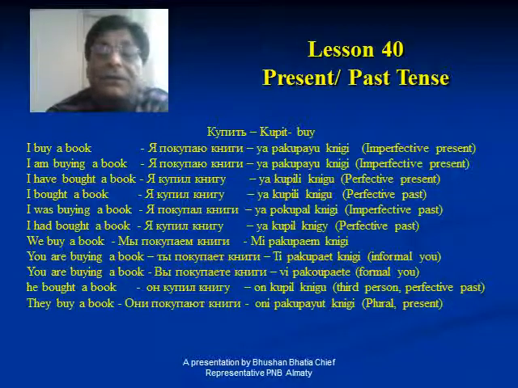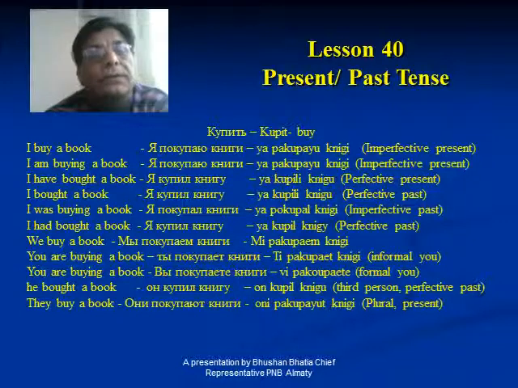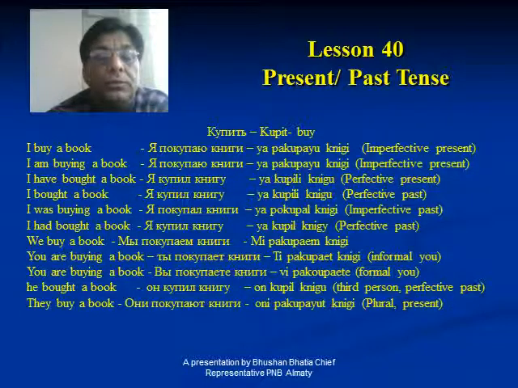But as per Russian, of course, it is present tense, and all present are imperfective because it is not a completion of work. So it will be simply a present tense sentence. When there is I, that means ya, the tail of the verb changes, but it is imperfective, so this word kupit will be preceded by pa.